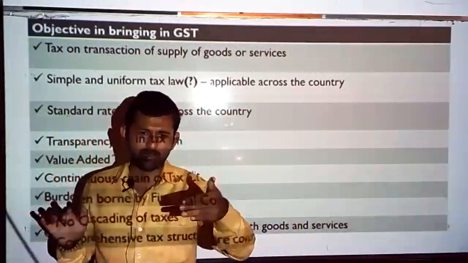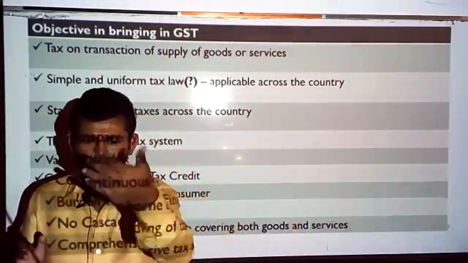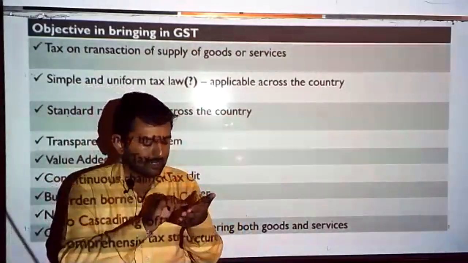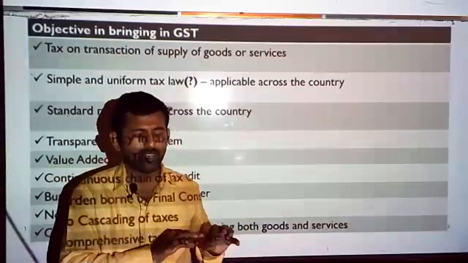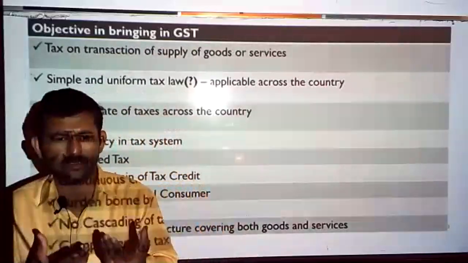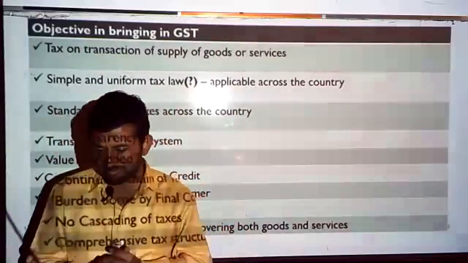That's why whenever you go to a restaurant or buy any goods, you see an addition made on the value of the goods called CGST or SGST or IGST, depending upon where you are buying. Clear? Next,